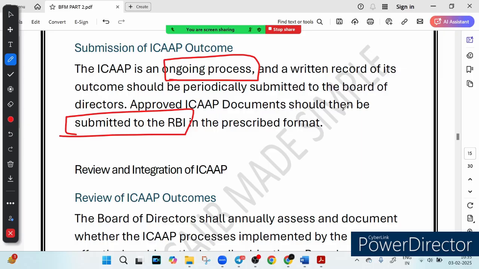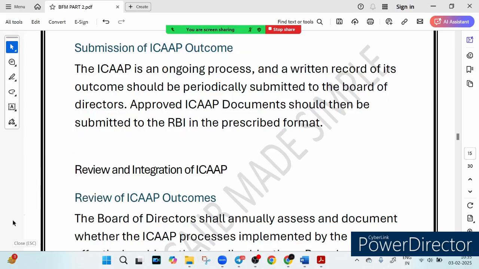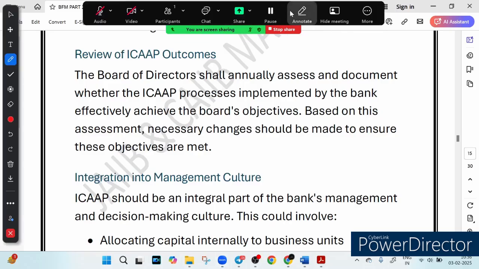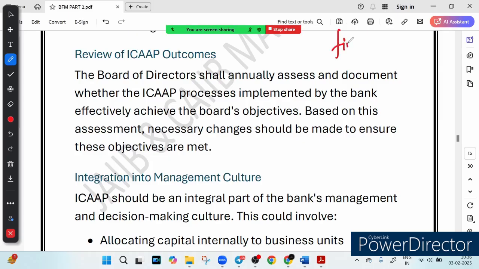It ensures that the bank is financially strong and has enough capital to cover risk. So two things: first, financially strong, and second, enough capital to cover the risk, right?